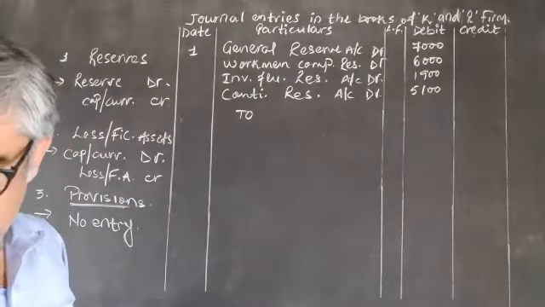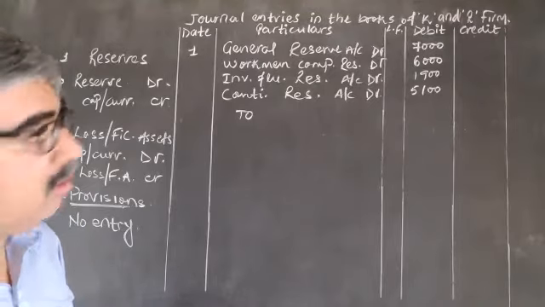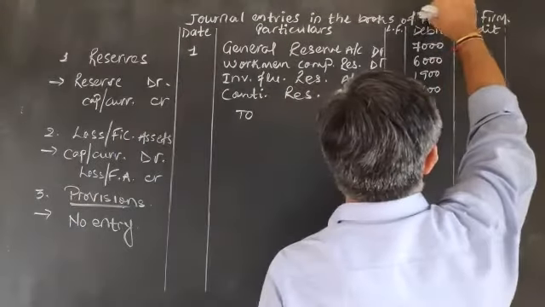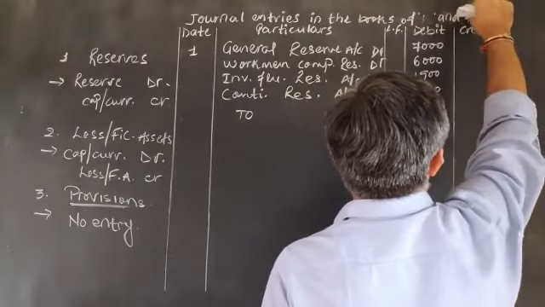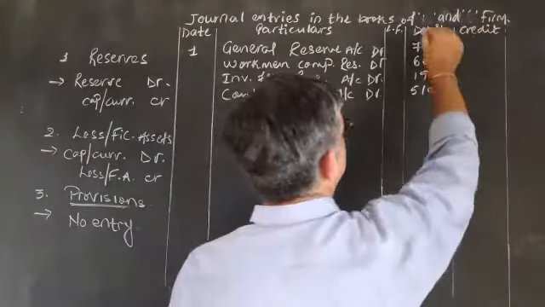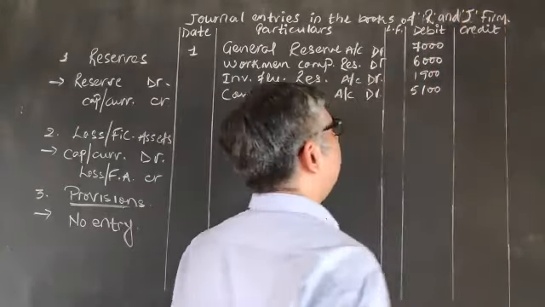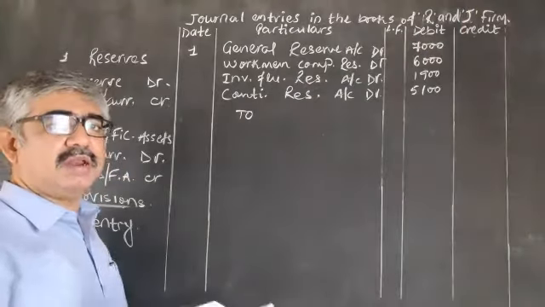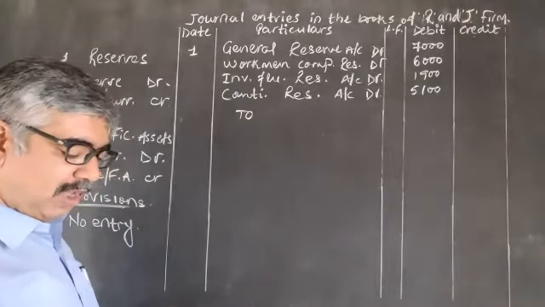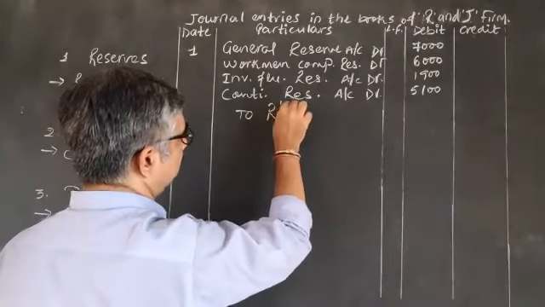Here actually I have to change even the title also. Here instead of K and R, it should be R and J, because K and R is of the next question. To R's capital account and to J's capital account.